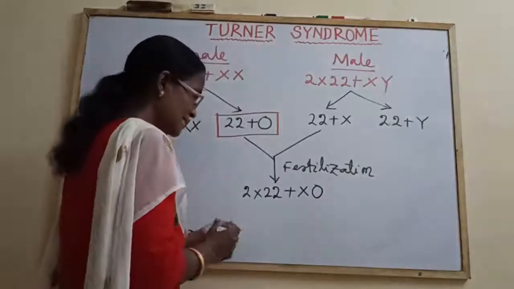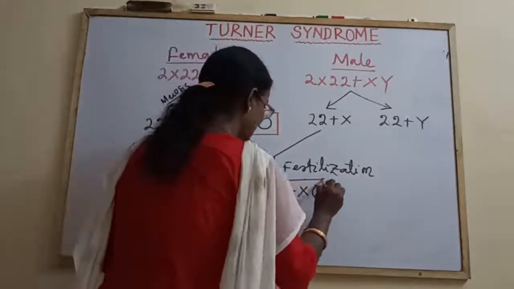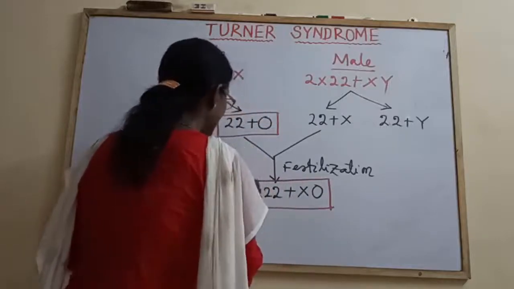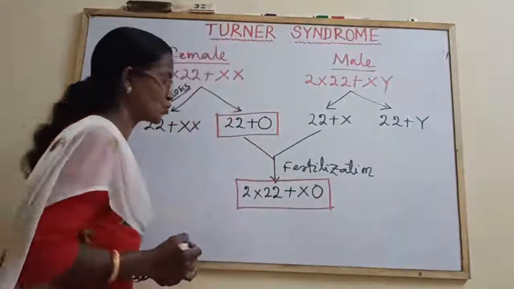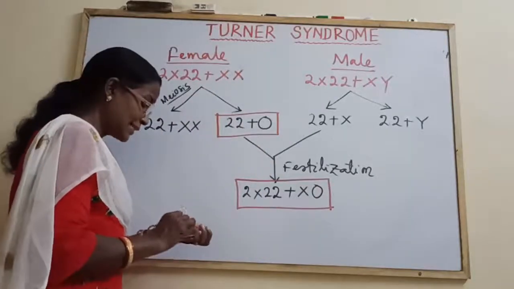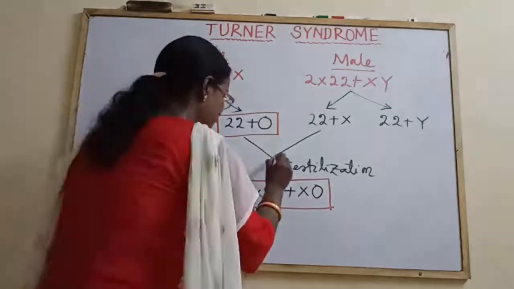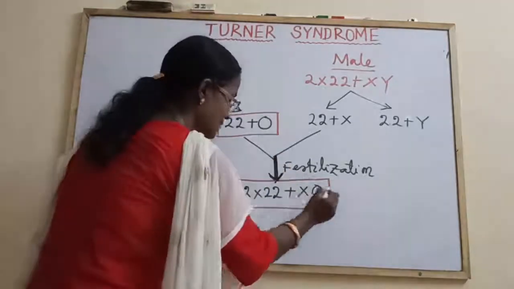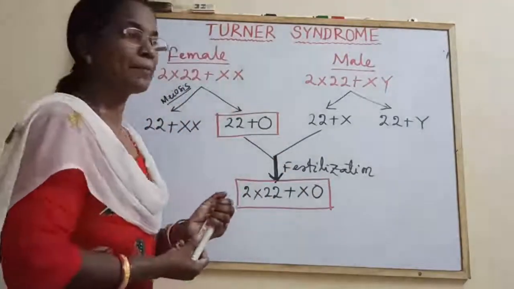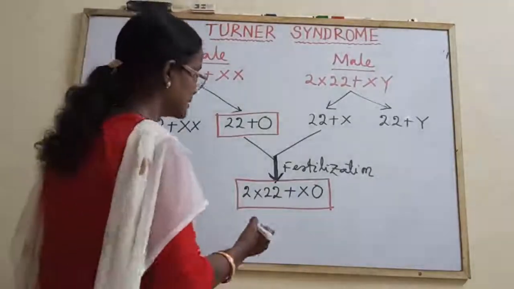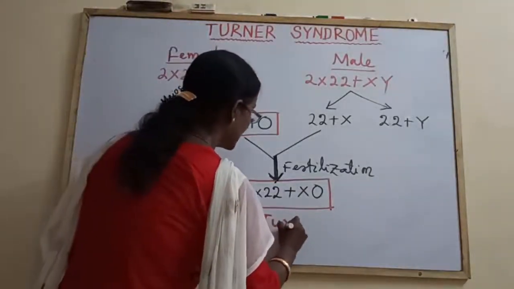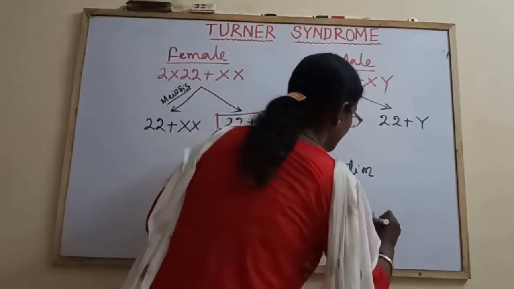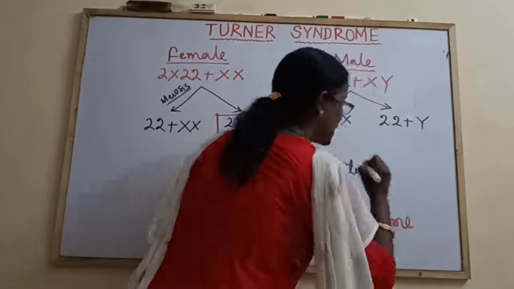This is a female individual deficient of one X chromosome, and this individual will suffer from abnormalities. That abnormality is said to be Turner syndrome. Okay, understood?